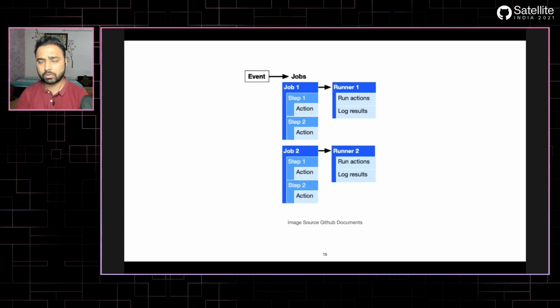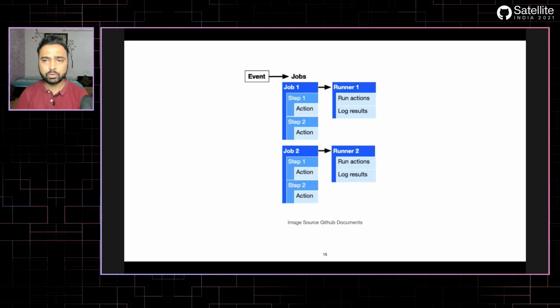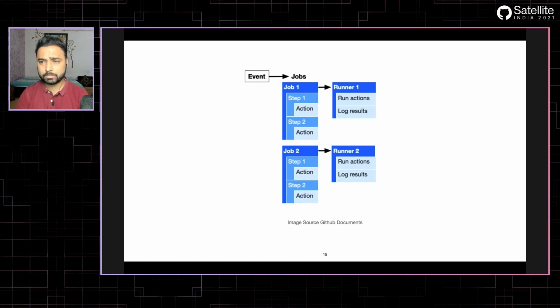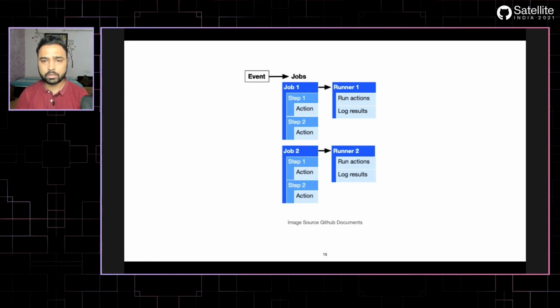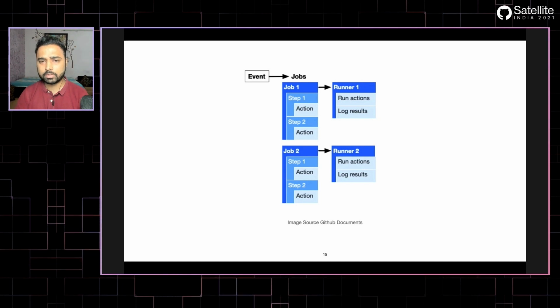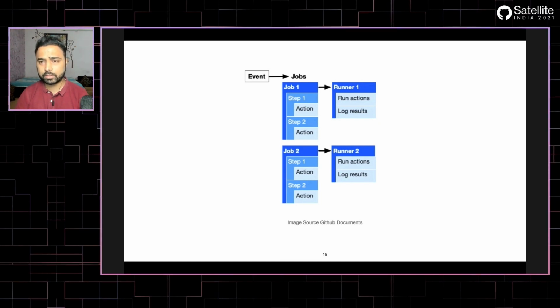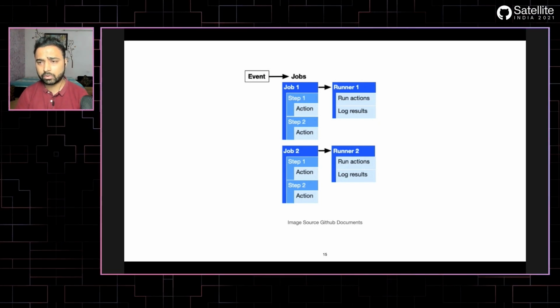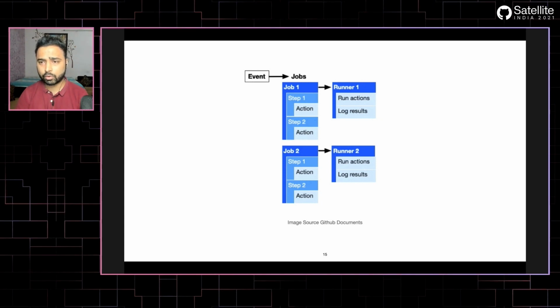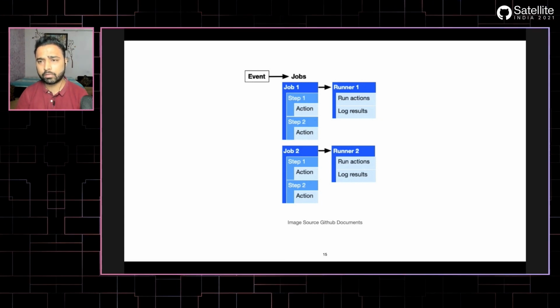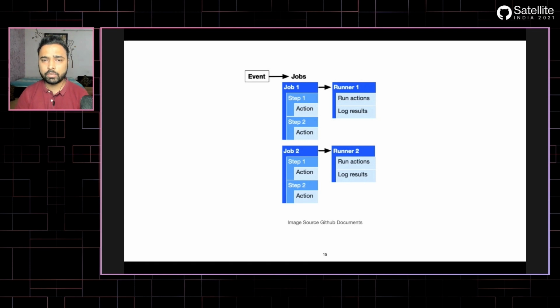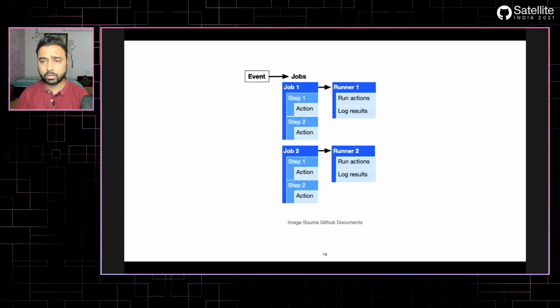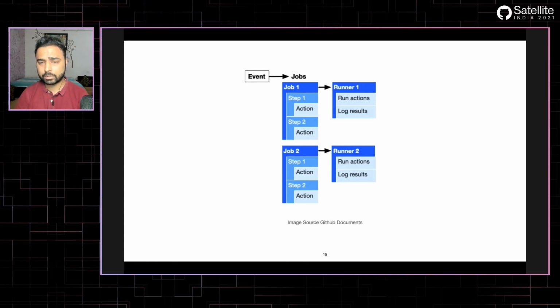how GitHub Actions works, or what the main components in it are. It mainly works on an event mechanism. For example, whenever there is a pull request or a push change is done on your branch, then it triggers your workflow. A workflow typically is a YAML syntax file in which you define your jobs, and then you have some steps and actions which get executed.